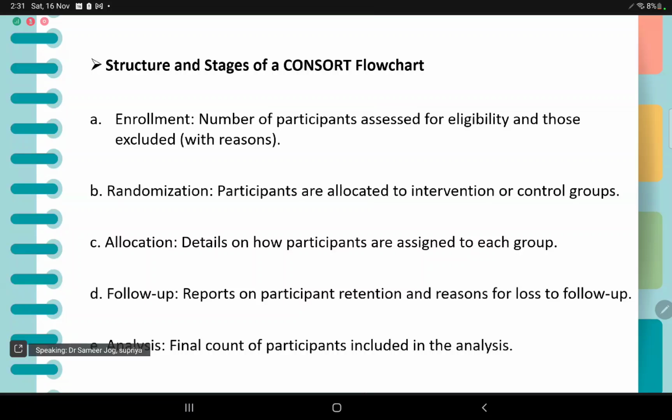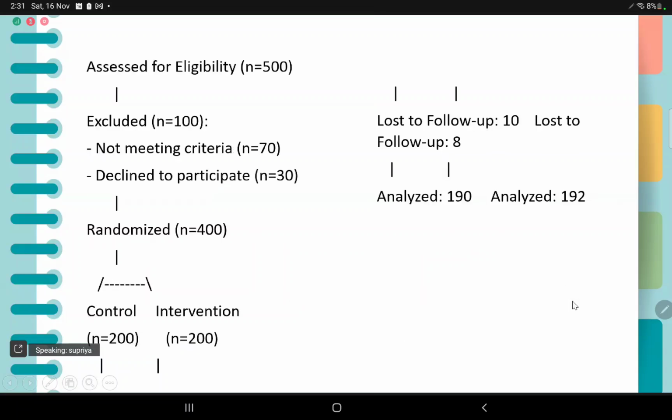We have included the CONSORT flowchart here. So this is an example. Any example can be included. So here, as we can see, assessed for eligibility, N was 500, excluded N 100, given the reason here, not meeting criteria, declined to participate. Then randomization, so the numbers were 400 here, randomized to control or intervention, 200, 200 each. Then lost to follow-up, 10, lost to follow-up, 8. And then finally, the number of patients analyzed 190, number of patients analyzed 192. That's it. Thank you.